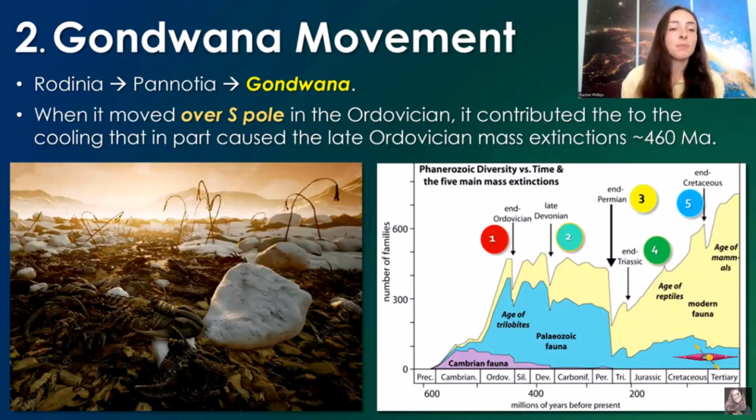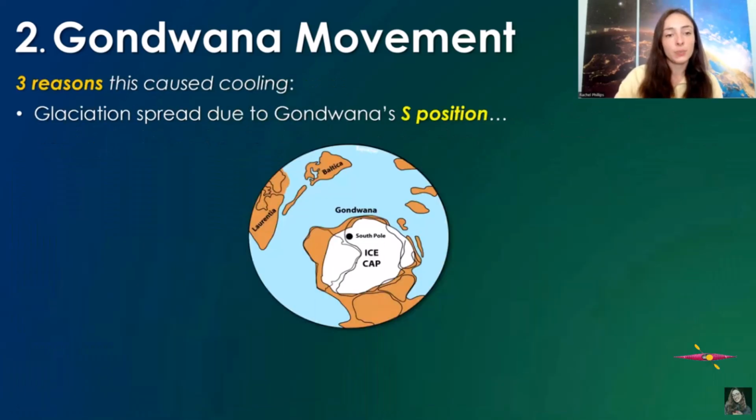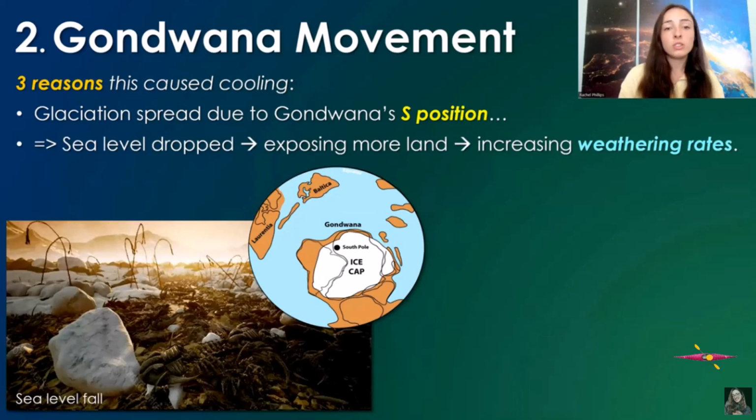But when Gondwana moved over the South Pole, or kind of positioned a little bit more over the South Pole in the Ordovician period, it contributed to the cooling event that kicked off the Ordovician mass extinctions around 460 million years ago. There's three major reasons why this caused cooling. One, glaciation spread just due to its southern position, but this also led to a decrease in sea level, which exposed more land and increased weathering rates. Again, increasing weathering rates lead to more carbon burial, leading to cooling.